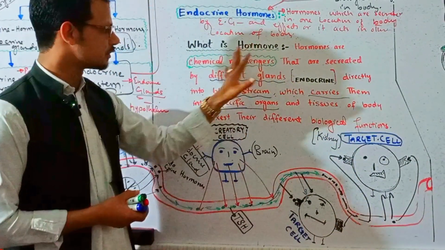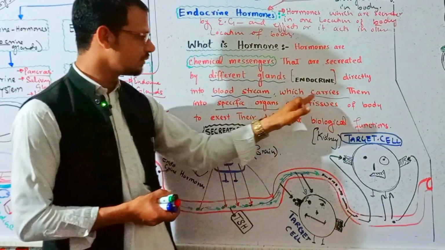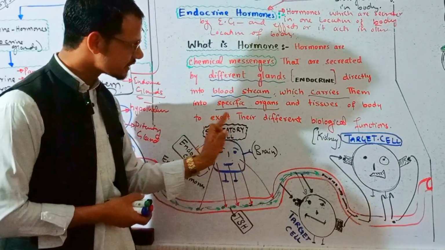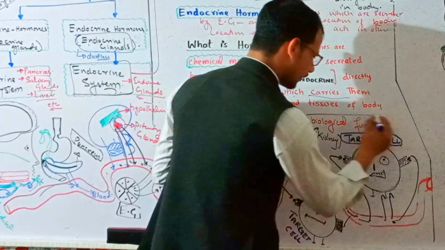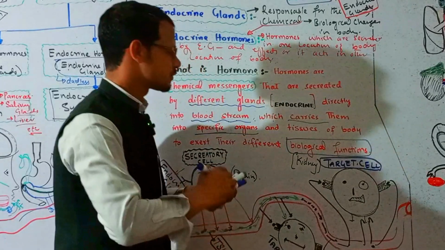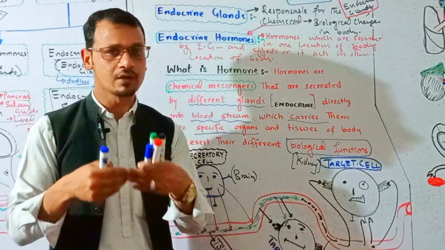So hormones are the chemical messengers that are secreted by different glands directly into the bloodstream, which carries them to specific organs and tissues of body to exert their different biological functions, right? And in the targeted cell, these hormones will affect the cells and will bring biological changes.